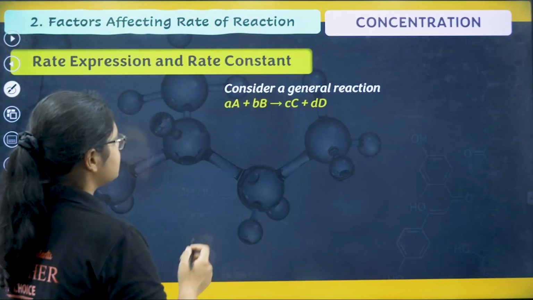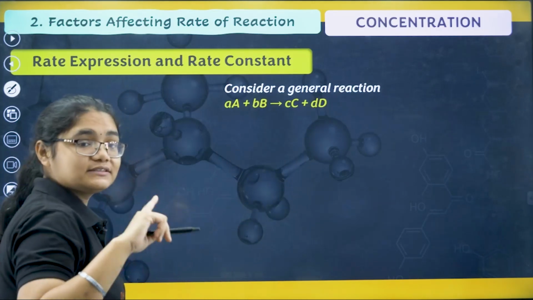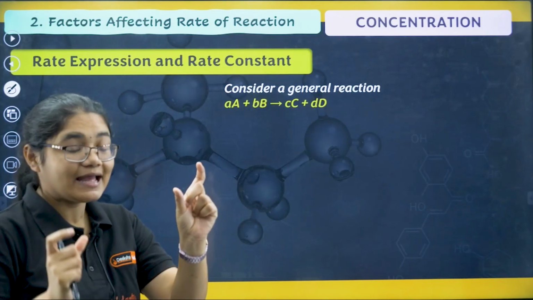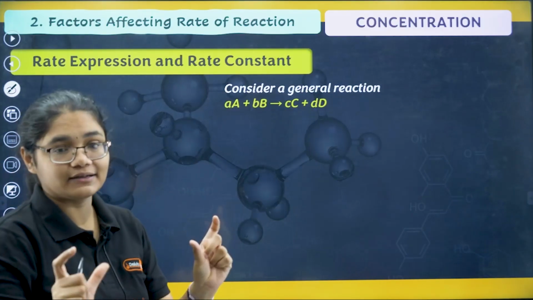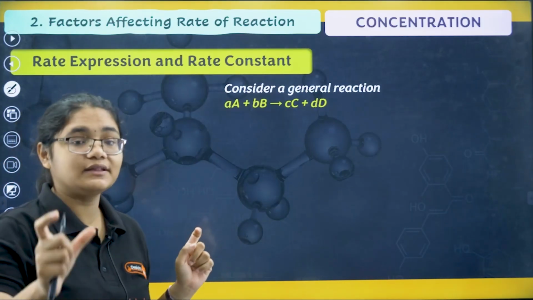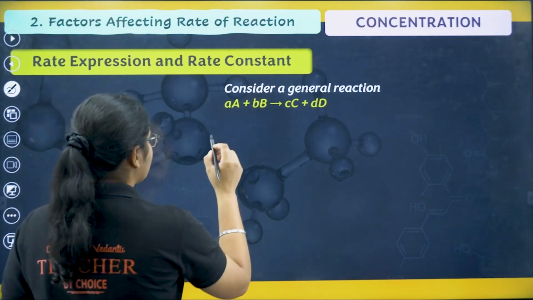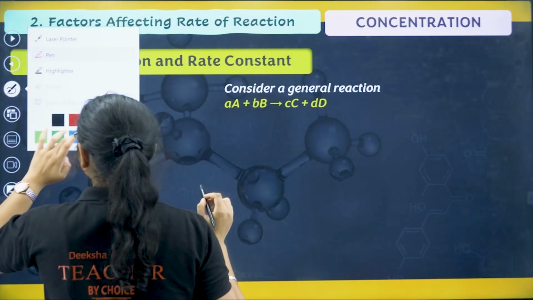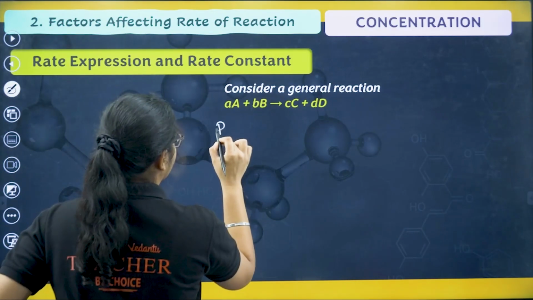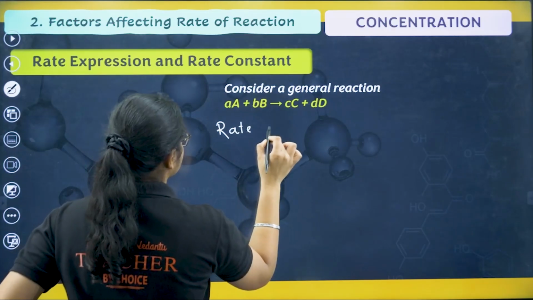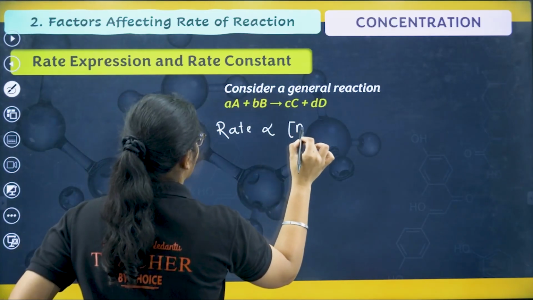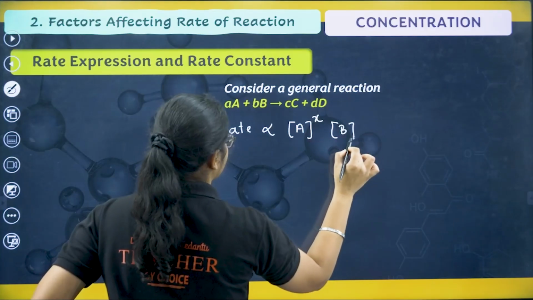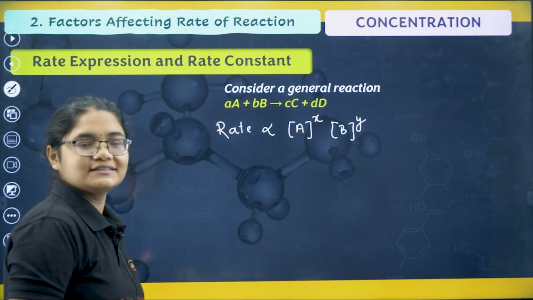Suppose I have this reaction. What is rate law? Rate law tells you the relation between the rate and the concentration of reactants, not products, only the reactants. So I can write that rate is proportional to concentration of A to the power of X, concentration of B to the power of Y. What are X and Y?